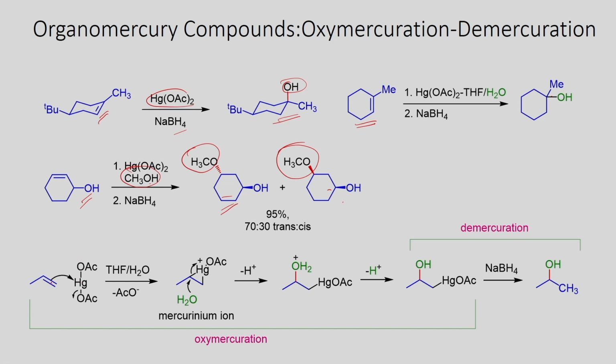The mechanism of this reaction is shown here. This alkene can react with the mercury acetate, and you will form this mercurinium ion intermediate. Once you form this one, this carbon is more electrophilic in nature, like a carbocation, which can undergo reaction with the nucleophile, opening up this one, and you will be able to generate this intermediate. Once we have this, it can lose a proton, and you will have this hydroxy derivative, which can now be converted into the alcohol using sodium borohydride reduction through the demercuration reaction.